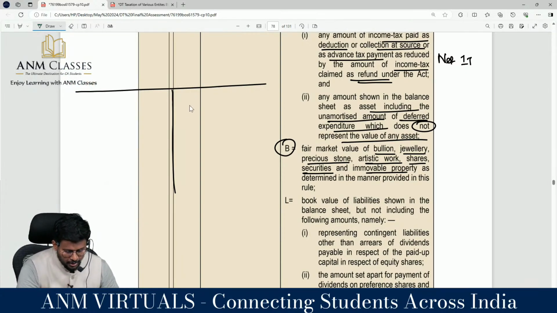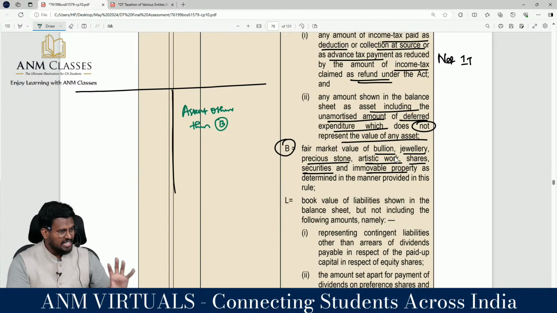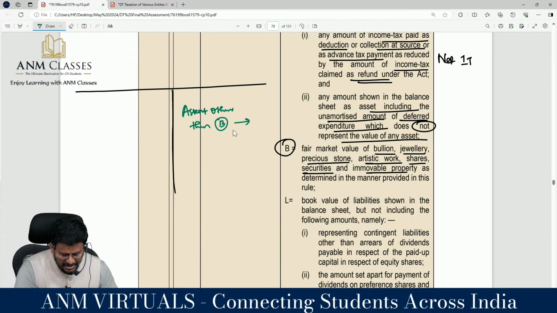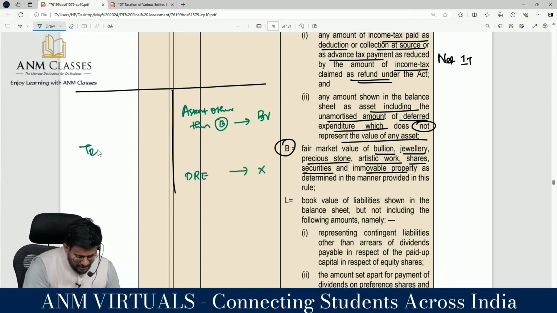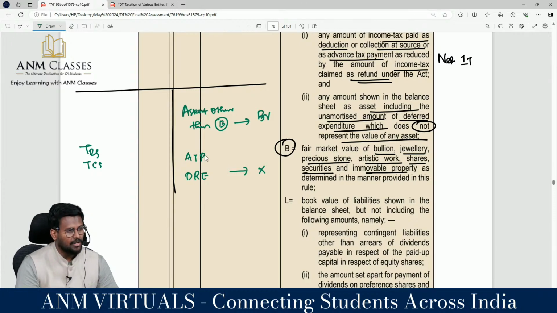Number 1, assets other than B. Because B is a group: B stands for bullion, jewelry, precious stone, artistic work, shares, securities, immovable property. That means for assets other than B, you have to take the book value, as reduced by two things. Number 1, here you will see deferred revenue expenditure; you have to knock this off. Here you will see TDS, TCS, correct? Then advance tax paid also comes on this side. Correct? Advance tax paid, are you with me?